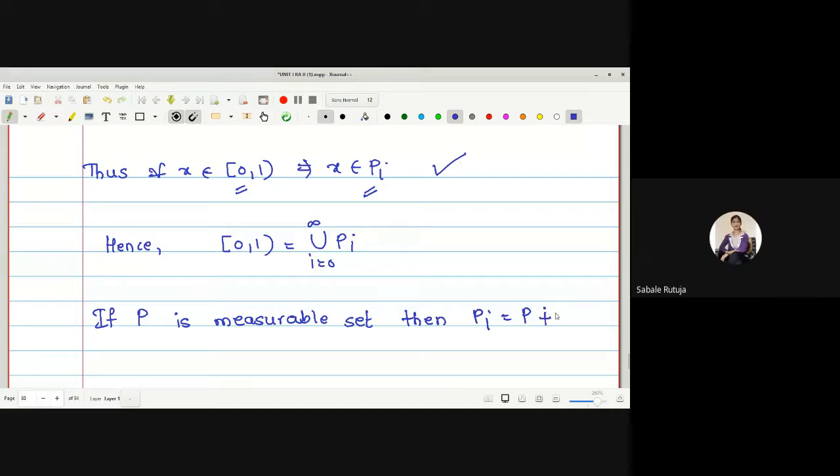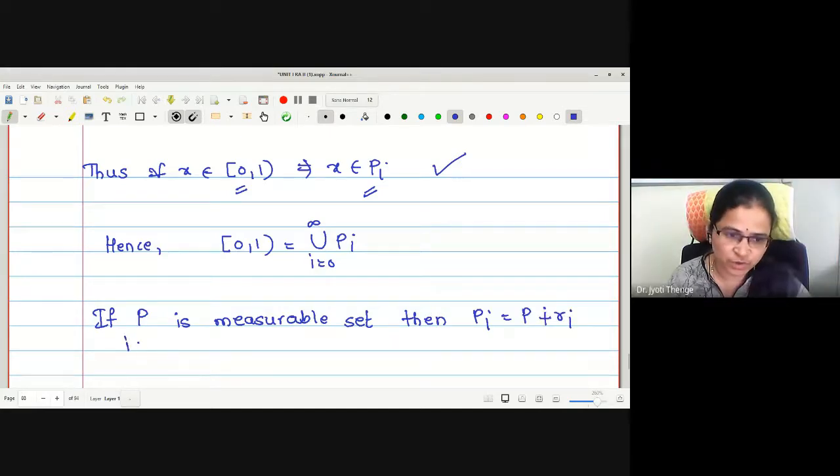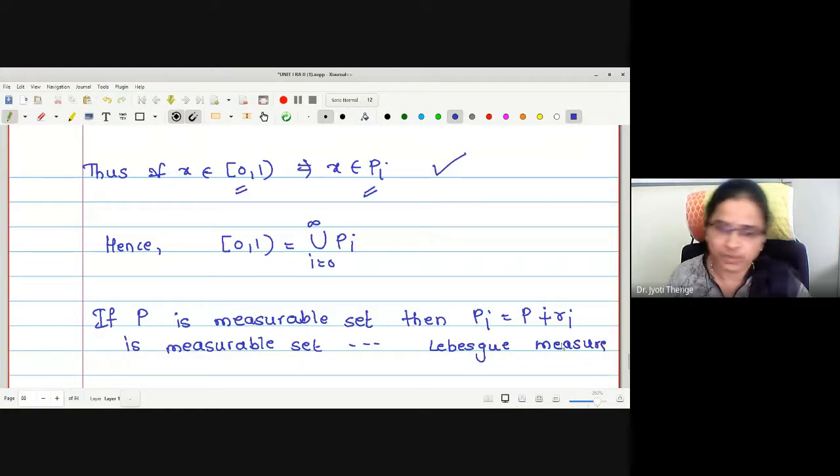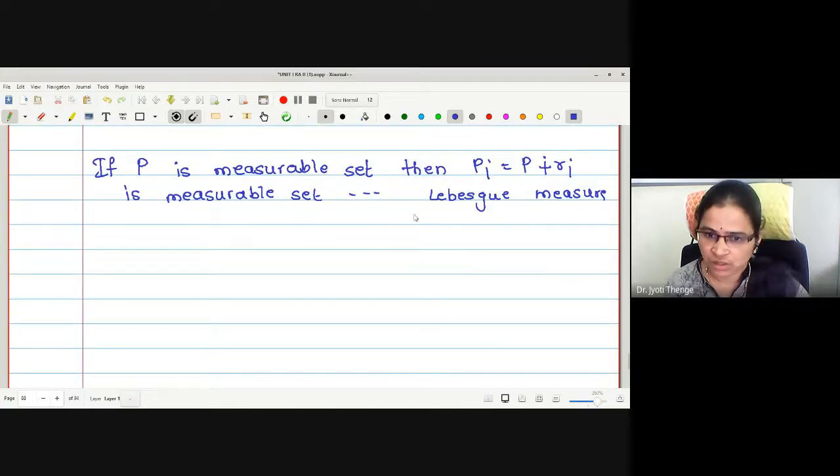It is measurable, because we have proved a lemma that Lebesgue measure is translation invariant under sum modulo 1.